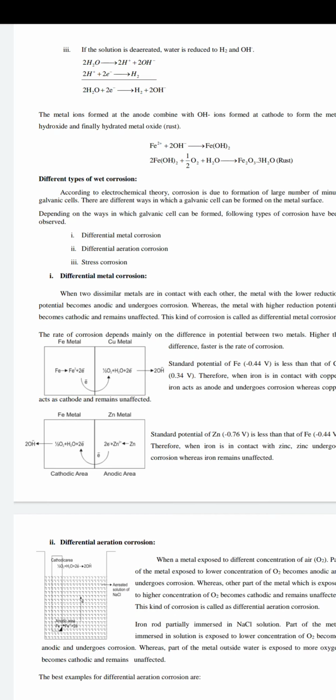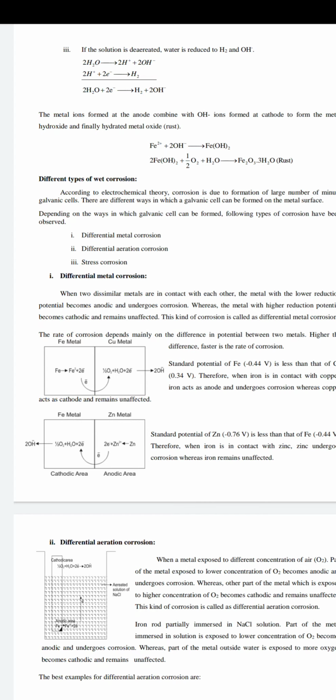Up to hydrogen, all the electrode potentials are negative. Hydrogen we have arbitrarily taken as zero. Further on, the values are positive: copper is 0.34, then silver, platinum, gold, and then the noble metals. At least these familiar metals you have to study.